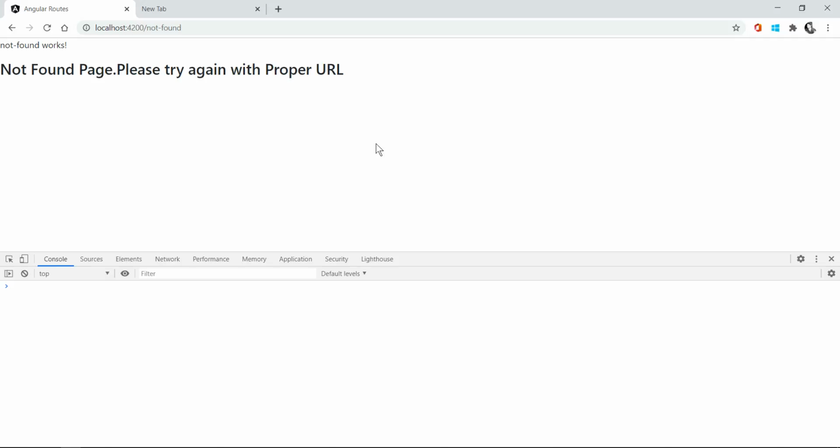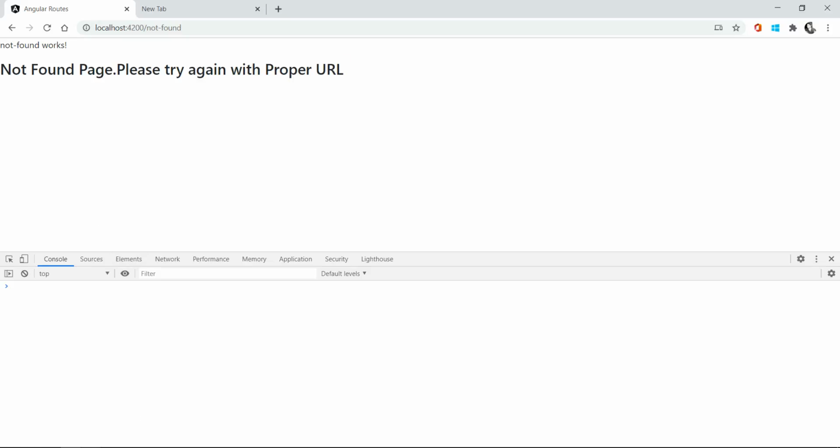But in some situations, you may want to show a message in static mode. For example, this is a static message: "Not found, please try again with proper URL." Let us assume this is a static message, and you are expecting it not from an HTML page. You want to append this message along with the URL, I mean the message won't be shown in this URL, but you are expecting this static message through the path. That situation we can also handle easily with the data property in the router section.